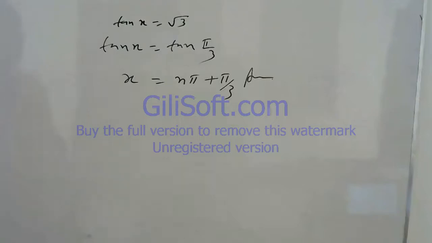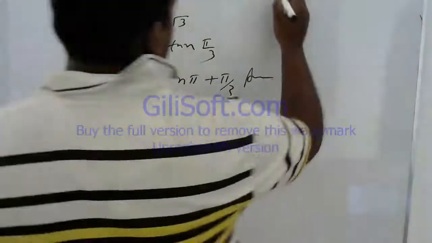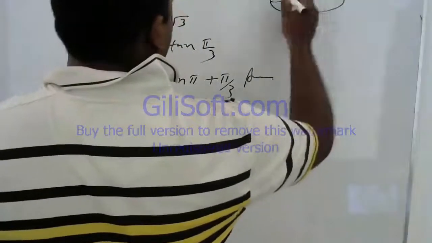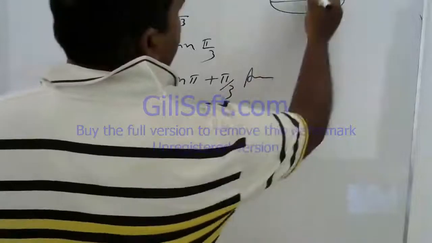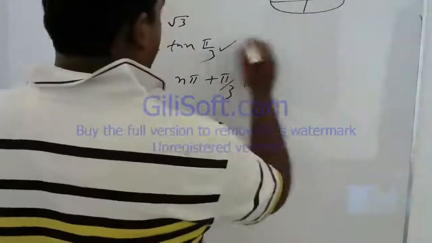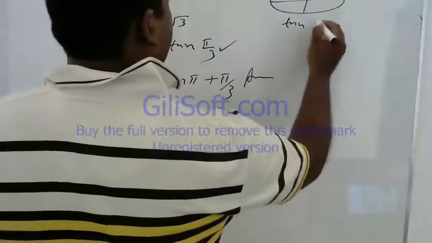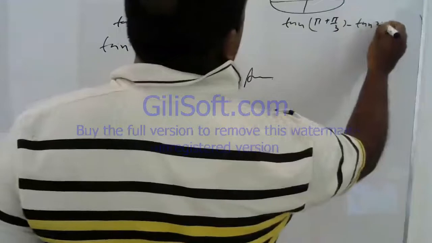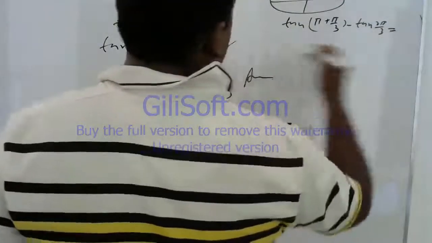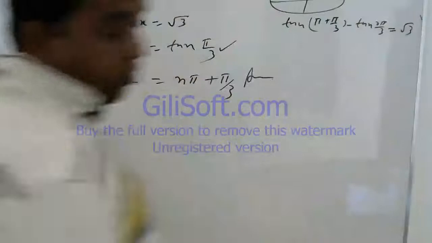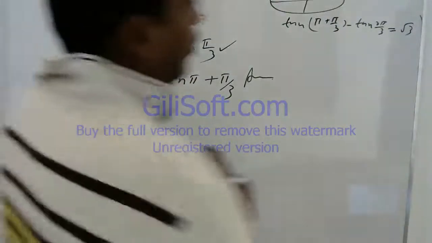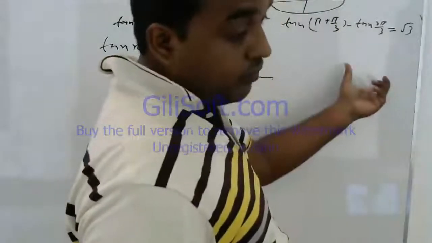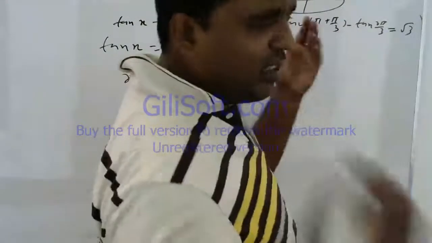Because of its principal value, there are many values. The values which lie between 0 to pi, the first value, the smallest value, is called the principal value. So pi by 3, you also know that tan 2 pi by 3 is also under root 3 in magnitude, but this is not the principal value. The smallest value which gives us root 3 is the principal value, in any case, not only in tan.